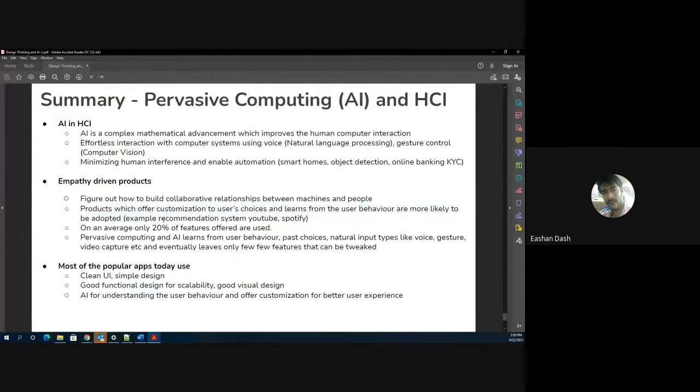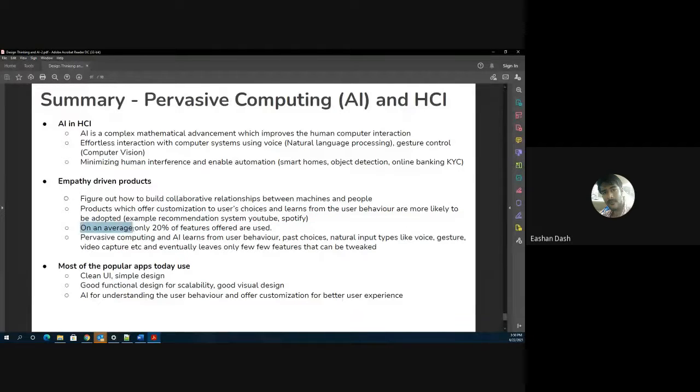A great example of this point is YouTube and Spotify. They know what type of content you like, healthcare, fitness, and all those things, and accordingly they give you a customized product, and that is where the user experience improves drastically. And this is only because of AI.